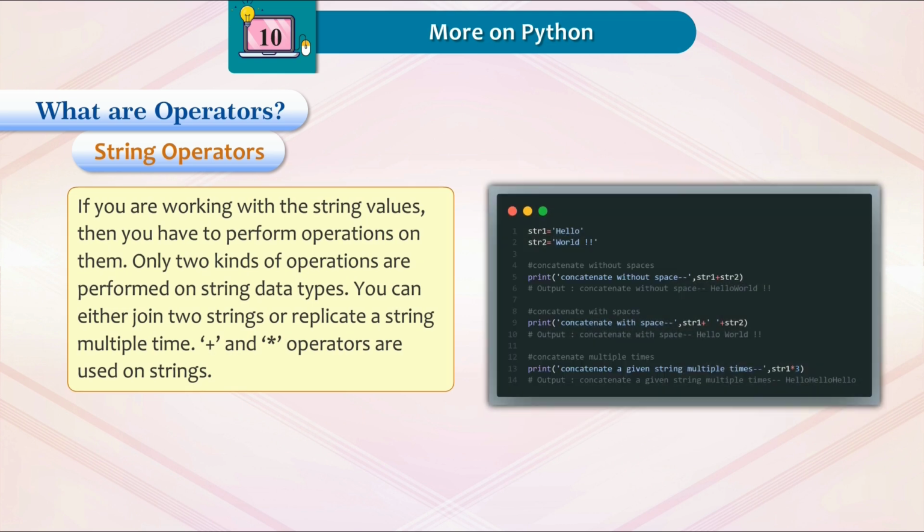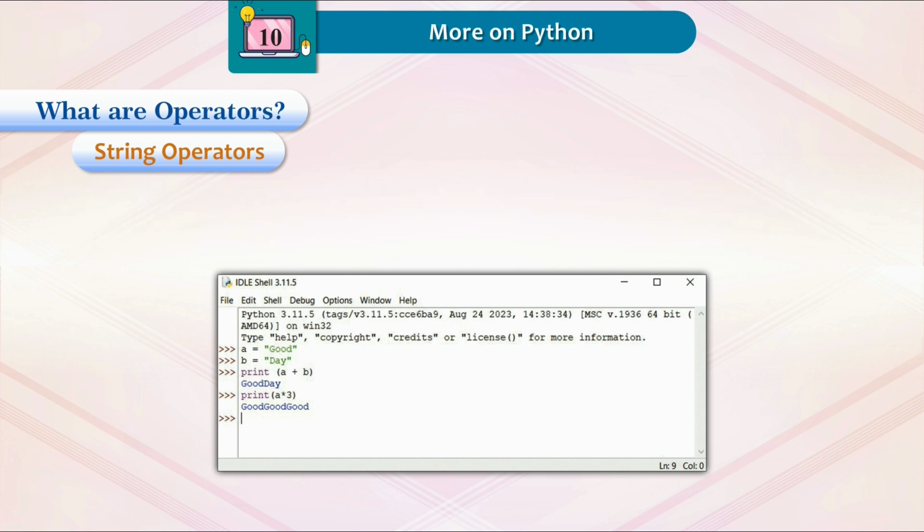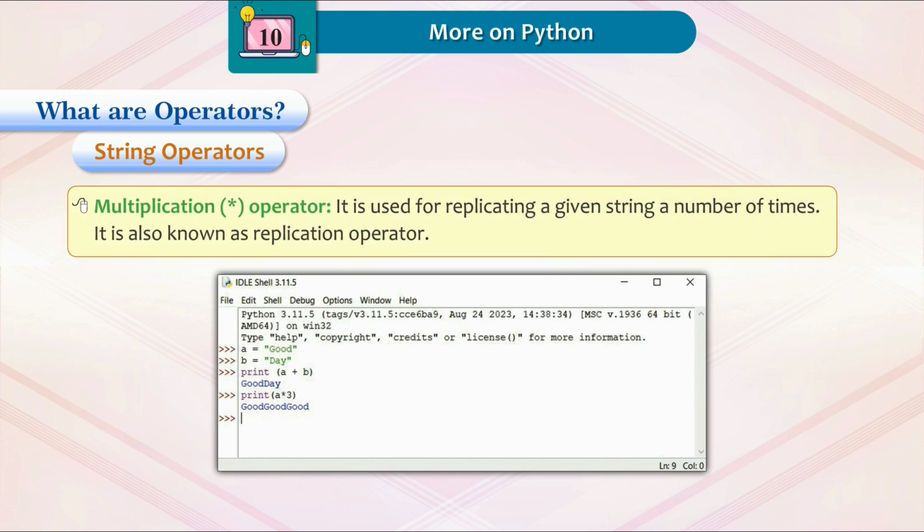String operator. If you are working with string values, then you have to perform operations on them. Only 2 kinds of operations are performed on string data types. You can either join 2 strings or replicate a string multiple times. Plus and asterisk operators are used on strings. Plus operator. It is known as the concatenation operator when you use it with strings. It is used for joining 2 or more strings. Multiplication operator. It is used for replicating a given string a number of times. It is also known as the replication operator.